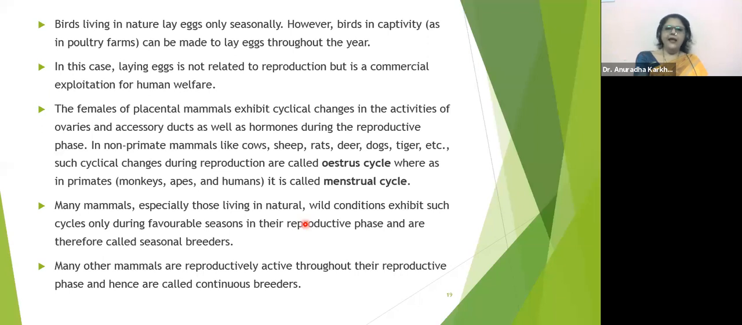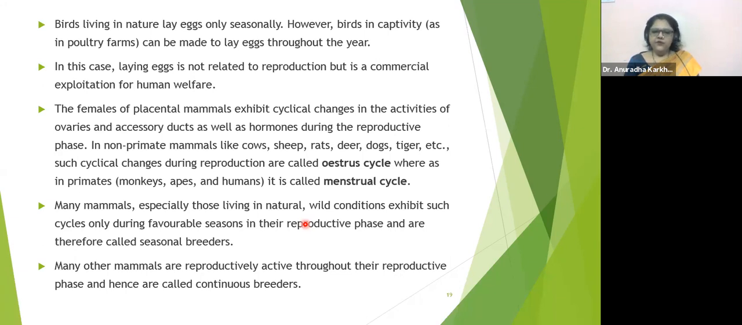In this case, laying eggs is not related to reproduction, but is a commercial exploitation for human welfare. The eggs are not made with the intention to have progeny, but with an intention for human welfare. People exploit the birds so that they get maximum eggs and they can consume them, right?